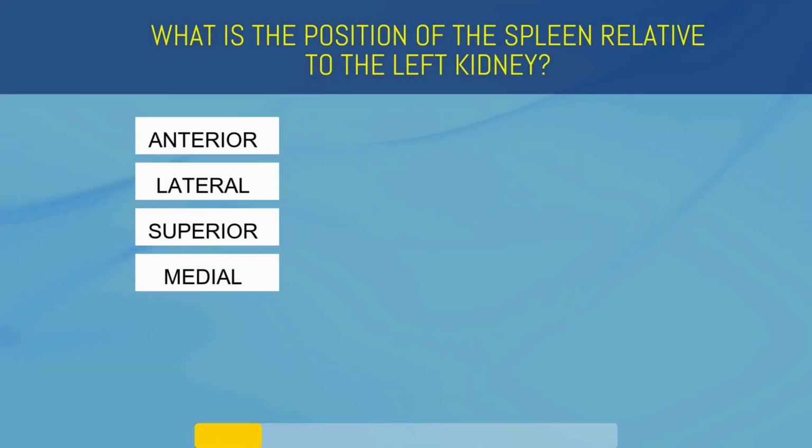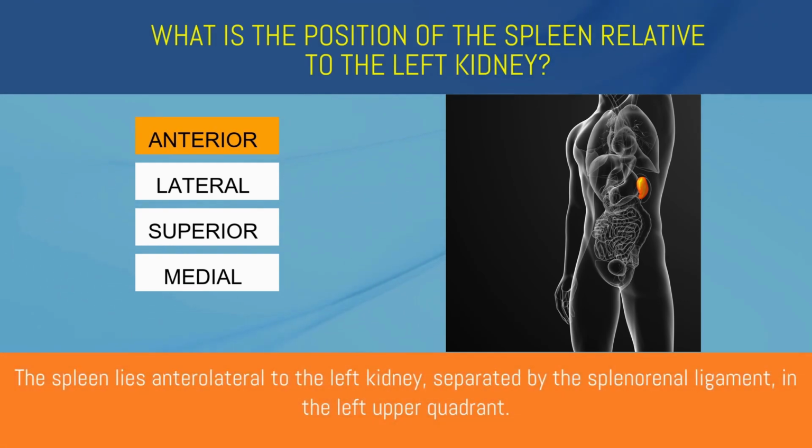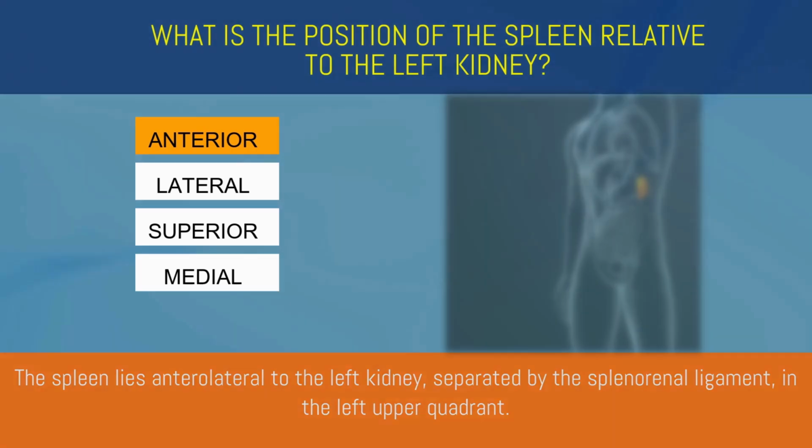What is the position of the spleen relative to the left kidney? Anterior, lateral, superior, or medial? Anterior. The spleen lies anterolateral to the left kidney, separated by the splenorenal ligament in the left upper quadrant.